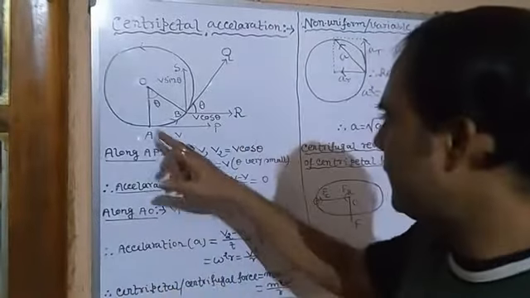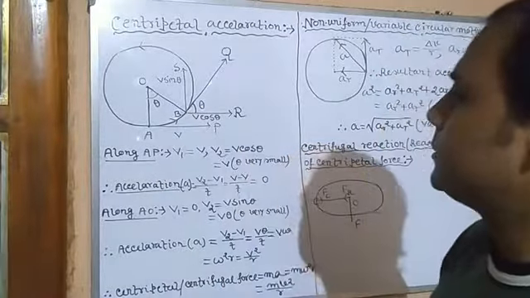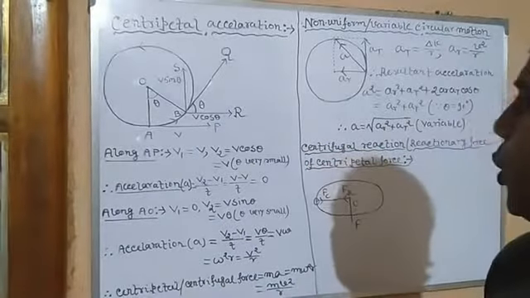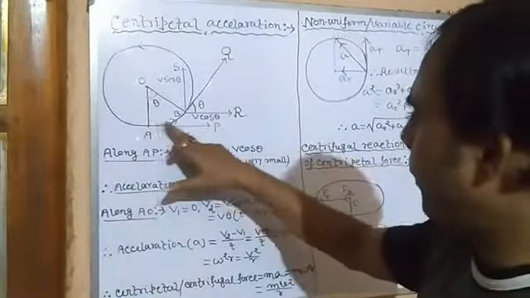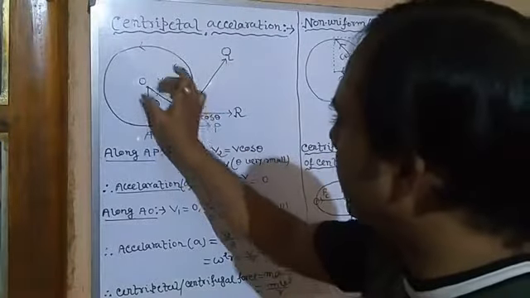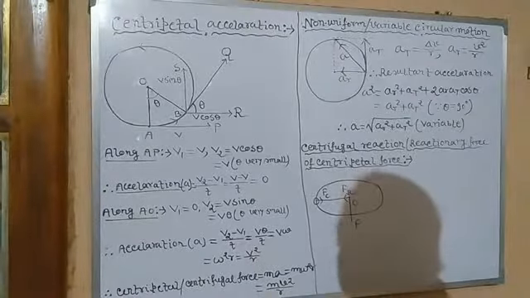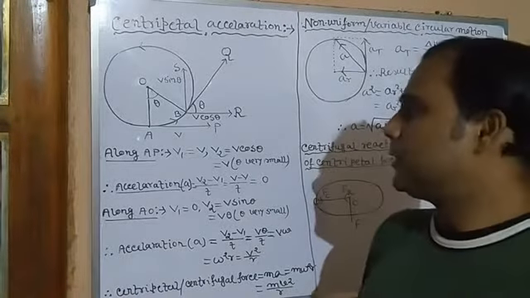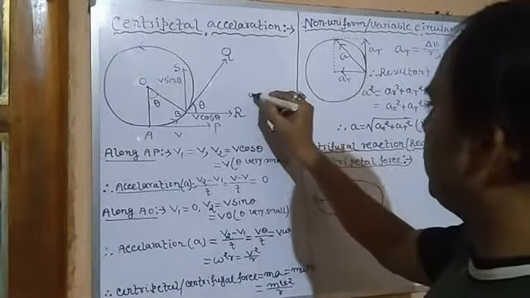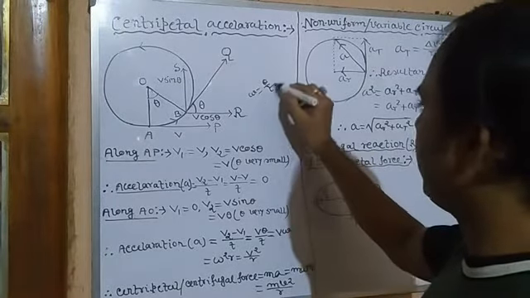Suppose after a very small time interval t, it reaches point B. While moving from A to B, you can see it subtends an angle theta at the center, which is called angular displacement. So angular velocity omega is equal to theta by t.